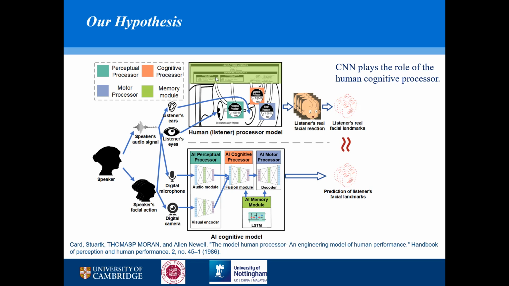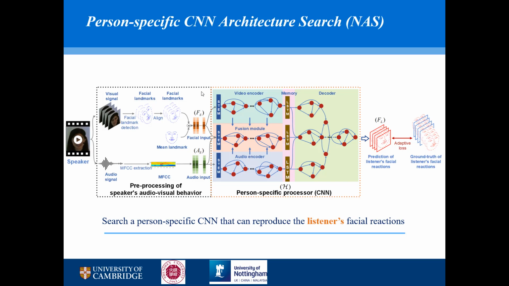In fact, in the human process model, there's also a working memory and a long-term memory which store the information of each step. So in our design, we also propose to use the long short-term memory network, which plays the role of the working memory and long-term memory in the human process model. Once the basic topology of the CNNs is decided, we propose to search a person-specific CNN architecture for different individuals.